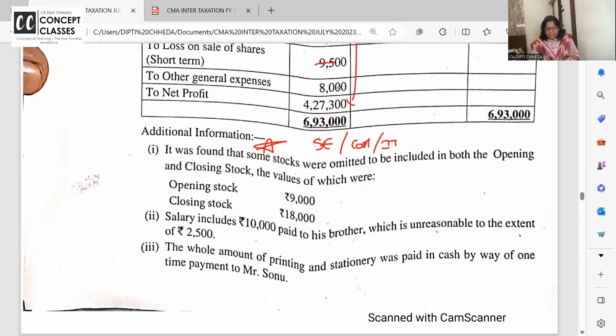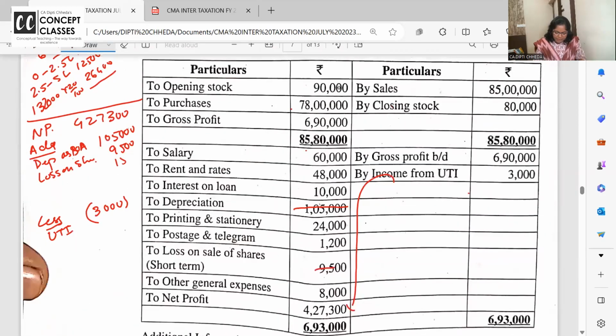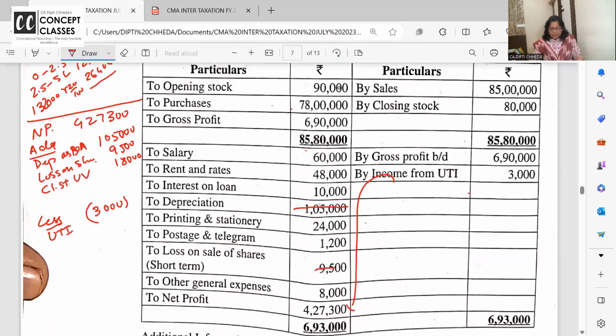Okay, let's do it together. So now closing stock was omitted. You did not take the closing stock, so now take it. Now if you increase the closing stock, GP will increase, profit will increase. So 18,000, closing stock undervalued.